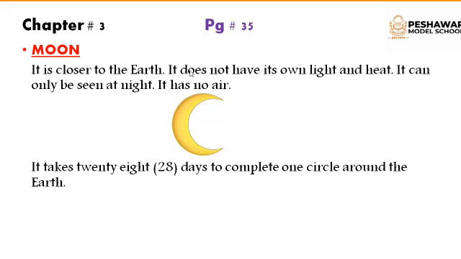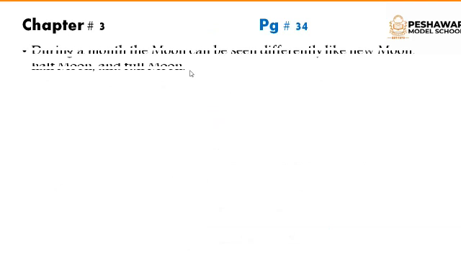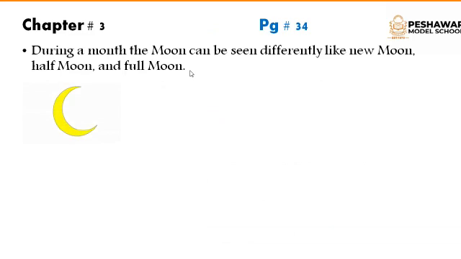It takes 28 days to complete one circle around the earth. As you can see in this diagram, this is earth and this is moon, and you can see that moon is revolving around the earth and it completes its one circle in 28 days around the earth. During a month, the moon can be seen differently, like new moon, half moon and full moon. These are the different shapes of the moon which we can see during a month.